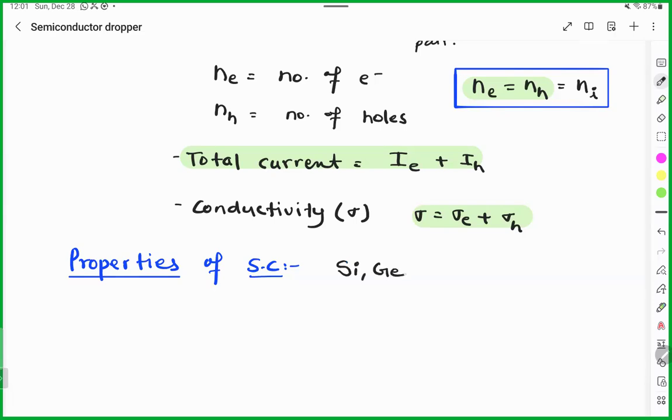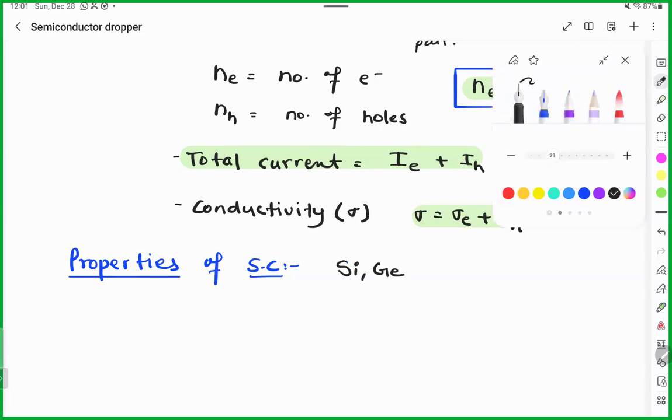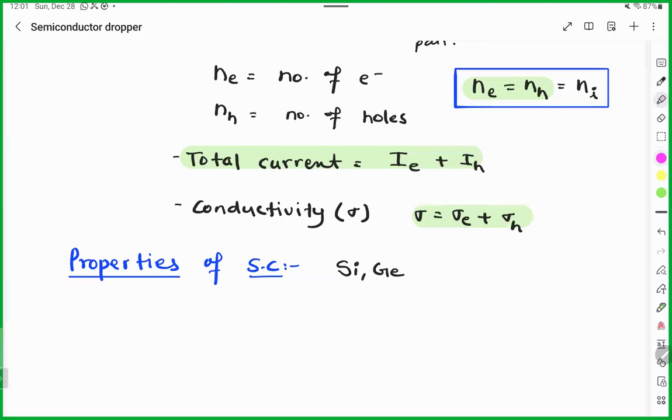Silicon and germanium. We should always have clarity about this. These are the two pure forms of semiconductor, and both have 4 electrons in their outermost shell.